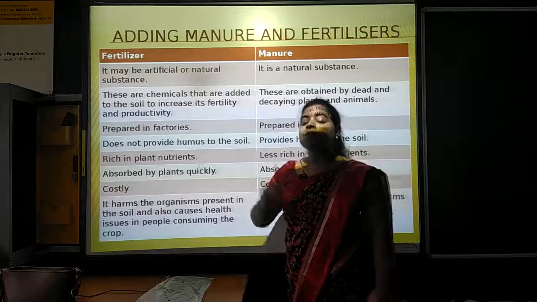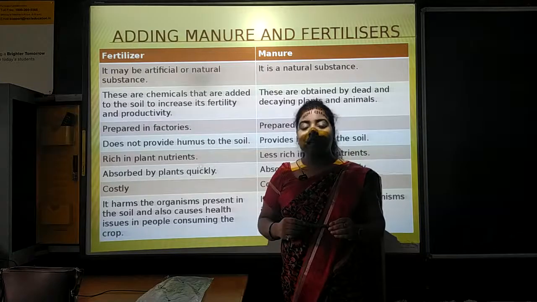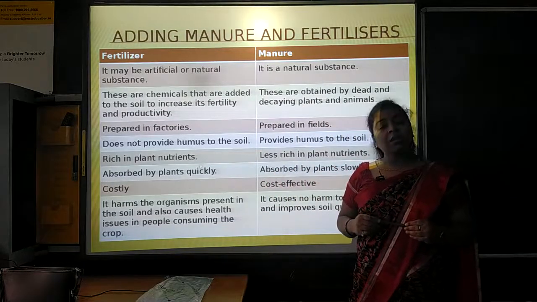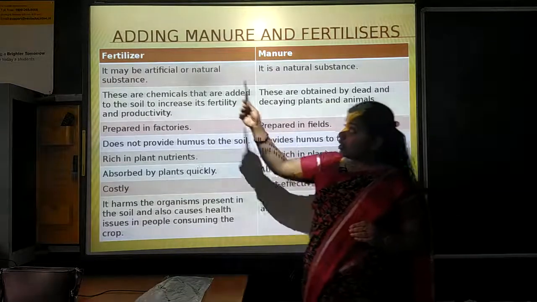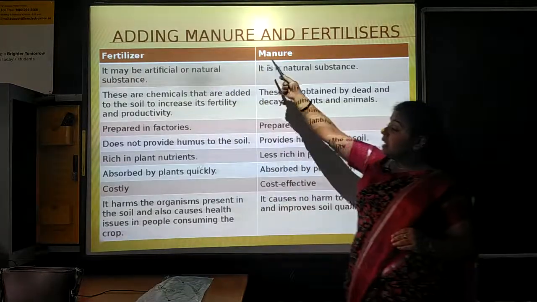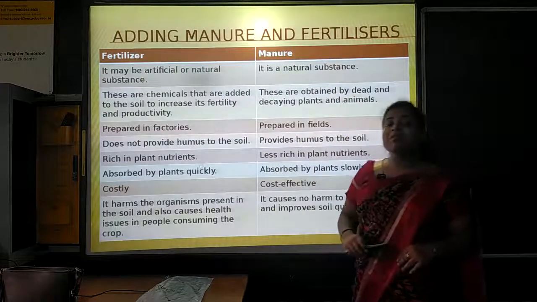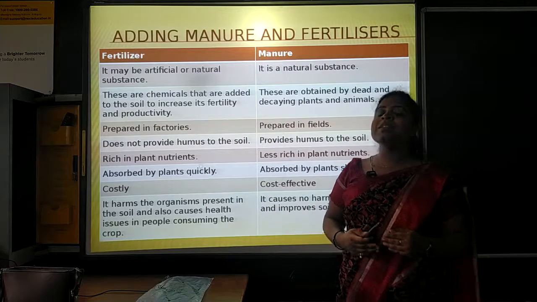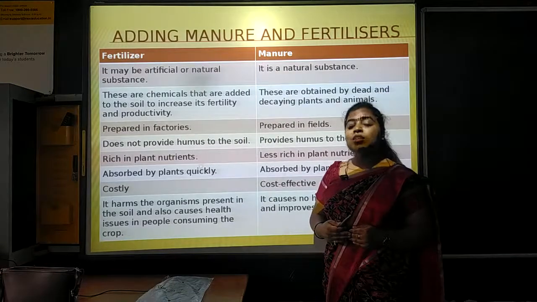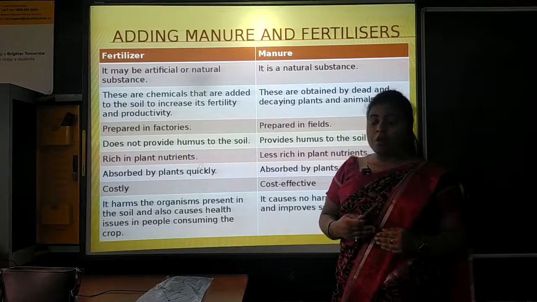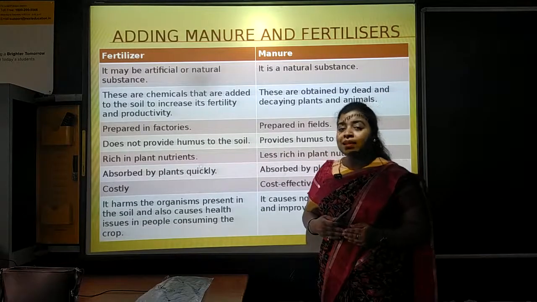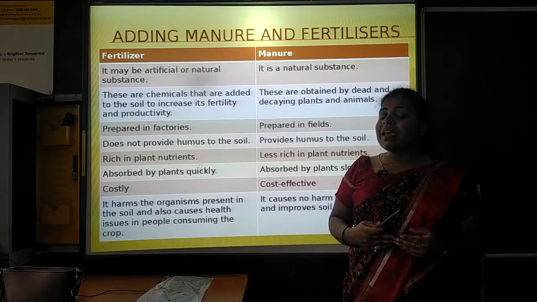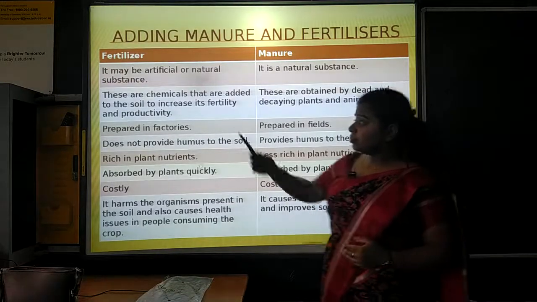Adding manures and fertilizer is the third step of any basic crop production process. What is the meaning of adding manures and fertilizer? Adding manures and fertilizer means providing the proper amount of minerals and nutrients to the crop so that crops can grow in a proper way, in a healthy way, and then the final crop which we get will be healthy and beneficial.